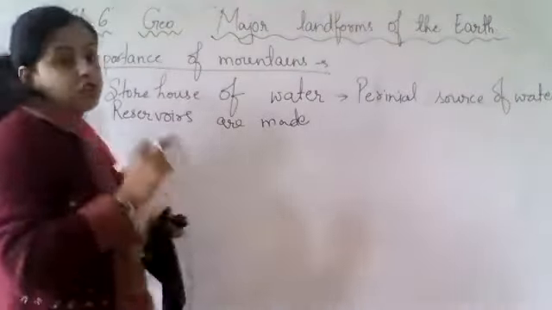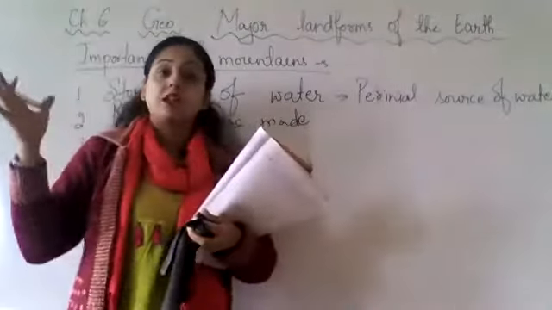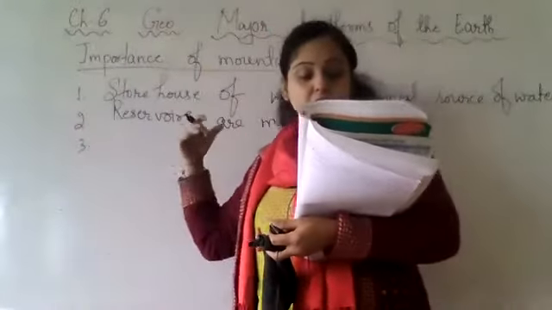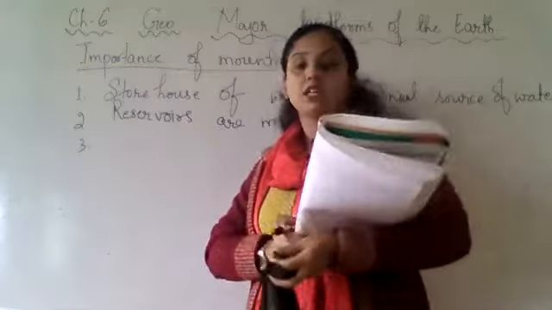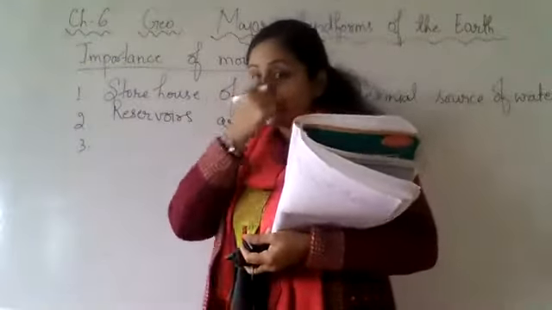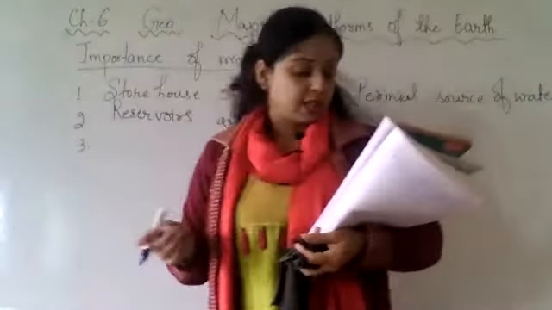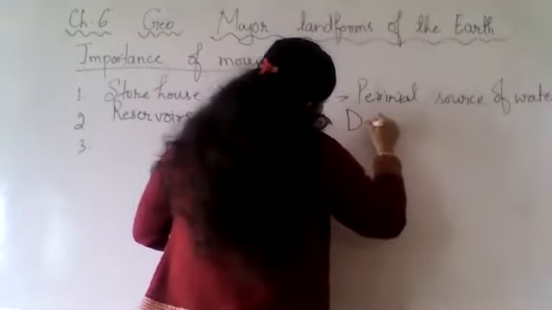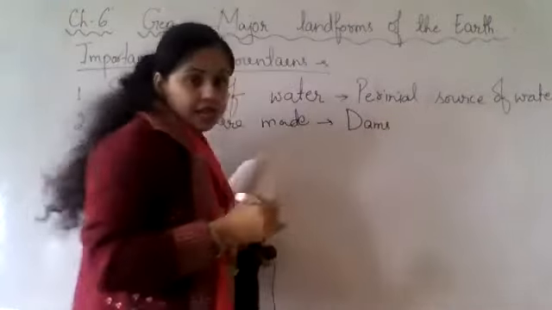The water which comes from these mountains is reserved in the reservoirs. So reservoirs are made and the water is harvested for the use of people. What they do is they basically build dams on these rivers, right?